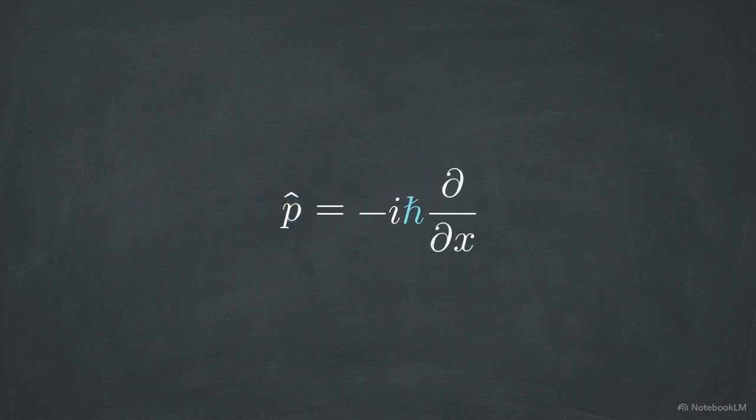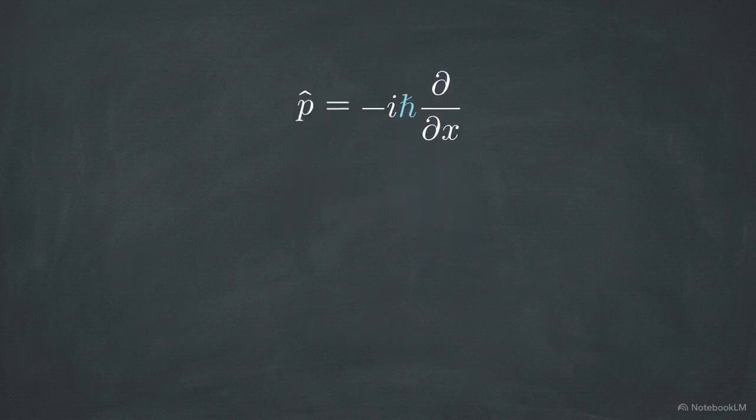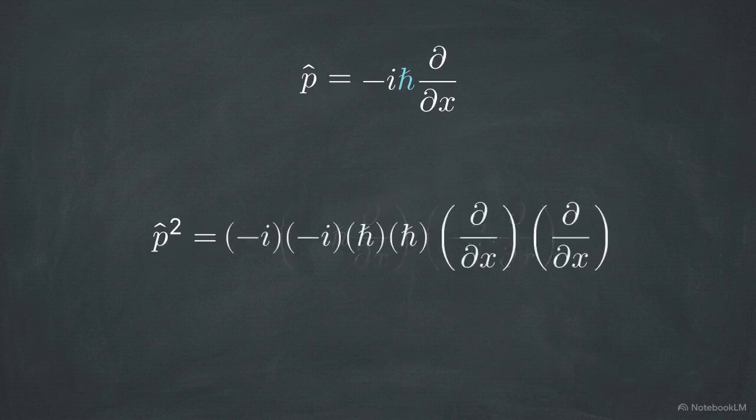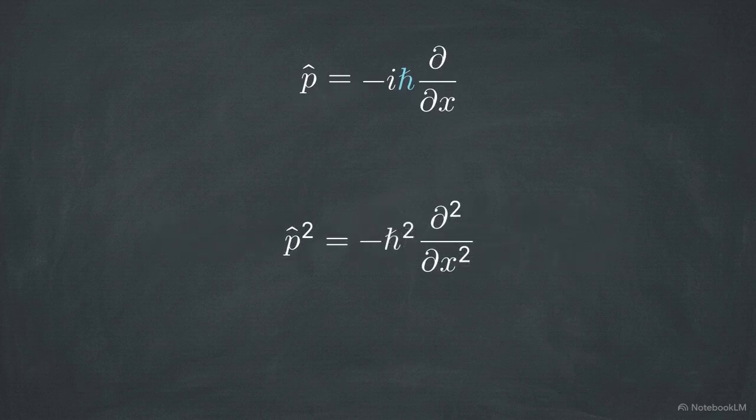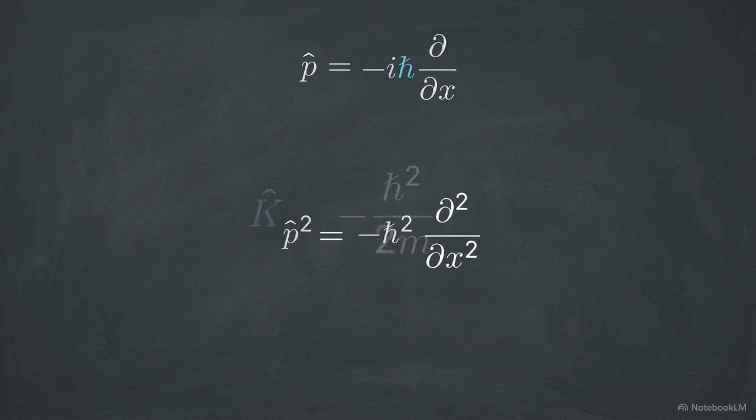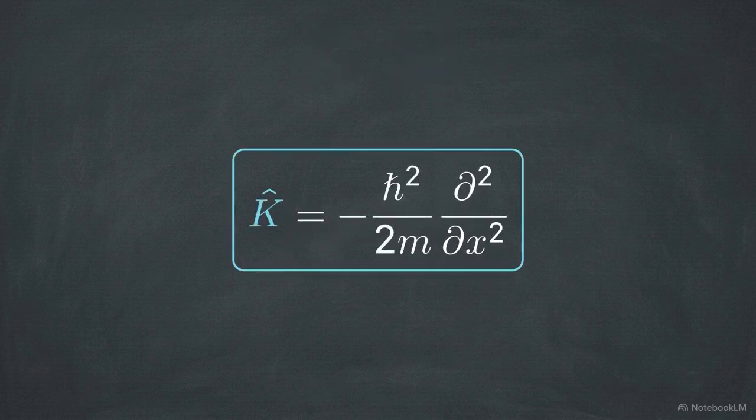To construct the quantum operator for kinetic energy, we take the classical expression and replace the momentum variables with their exact quantum counterparts. Momentum becomes a differential operator involving a spatial derivative and h-bar. H-bar is the reduced Planck constant, a foundational unit of quantum action. Substituting this differential operator directly into the classical formula yields our working quantum kinetic energy operator.